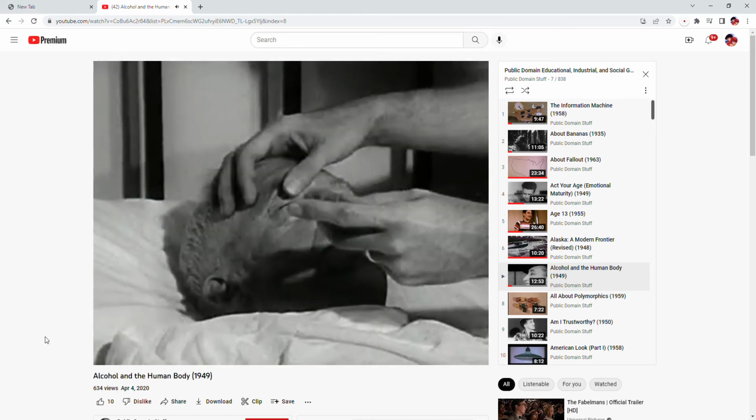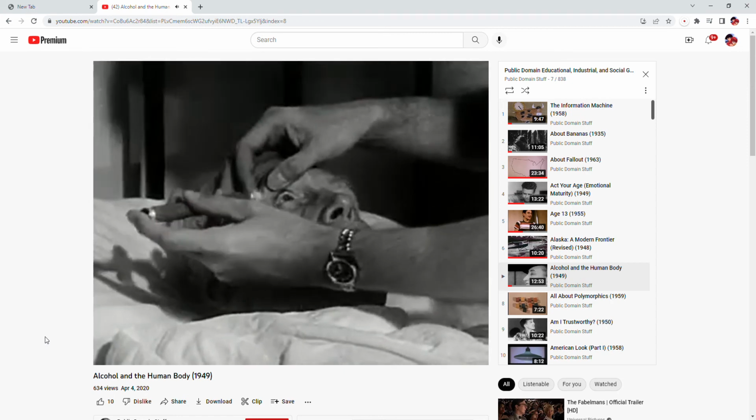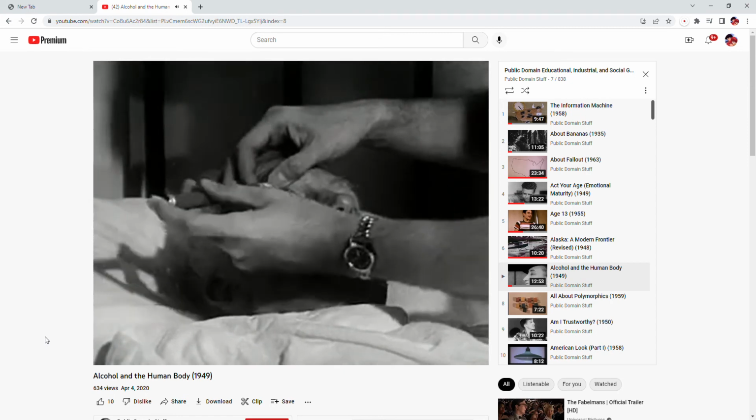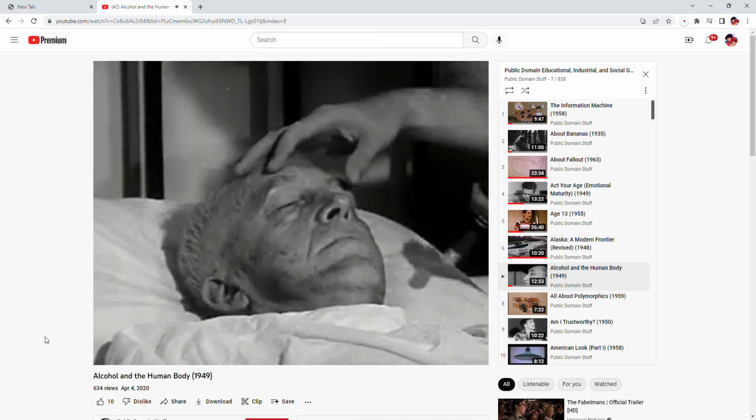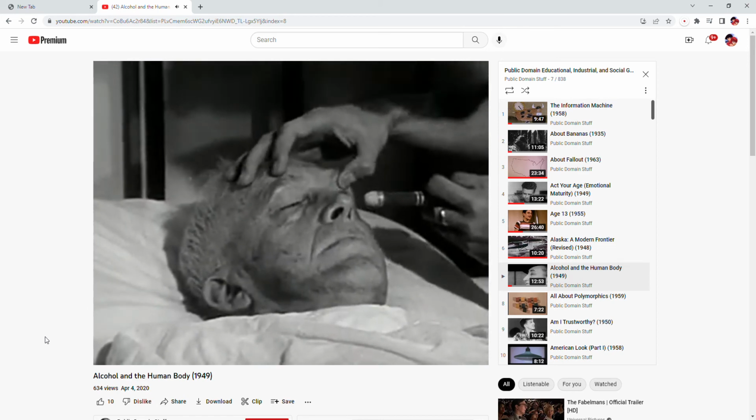When there is any doubt as to the cause of the patient's condition, a complete medical examination must be made. An eye check will help determine whether the patient is suffering from shock.